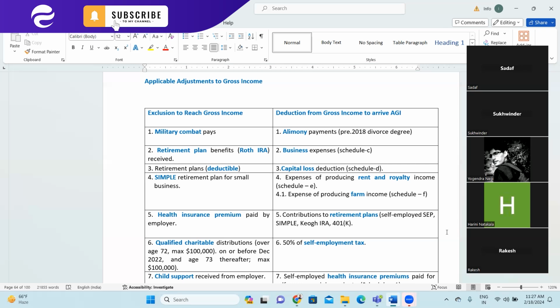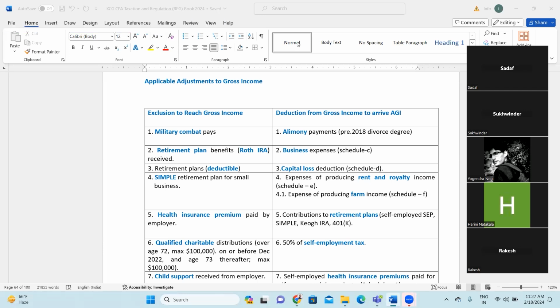Third category is Roth IRA. Don't worry, we'll be discussing it in detail when we reach this particular topic. Here I'm just giving you the high level overview again, because this overview I have already shared in the first or second class when we started the regulations topic. I'm just reiterating the same thing which we have discussed in those classes.